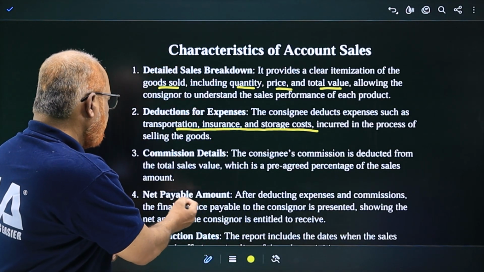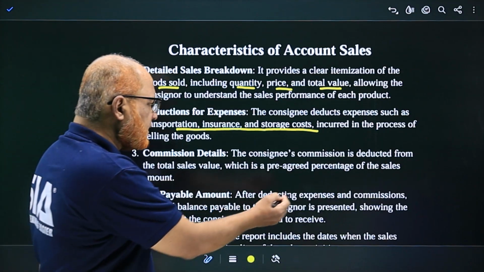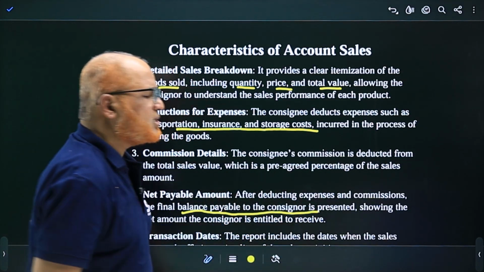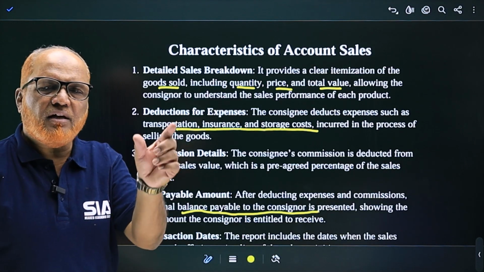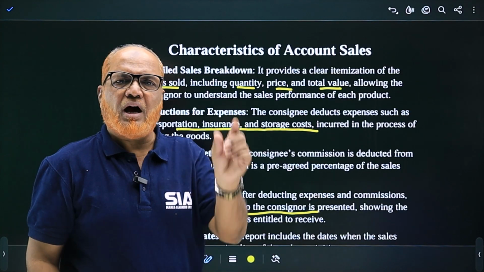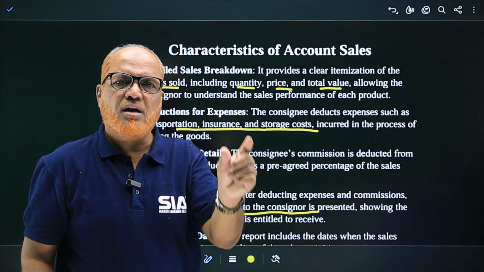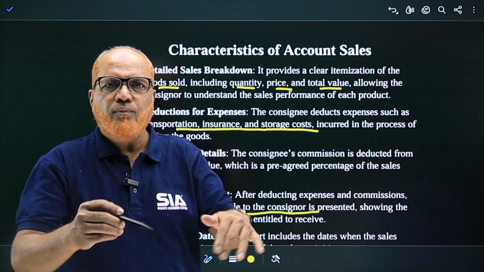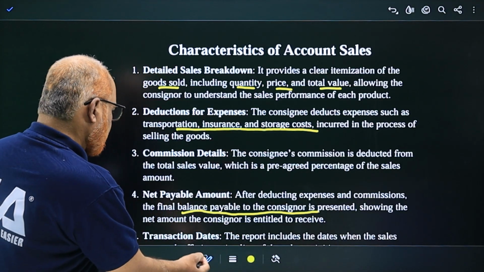Next comes net payable amount. After deducting expenses and commission, the final balance payable to the consignor is presented. Finally, how much amount he is paying right now after deducting expenses, commission, and advance payment. So whatever balance is due, now he is paying, right?